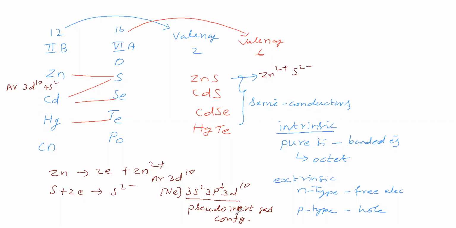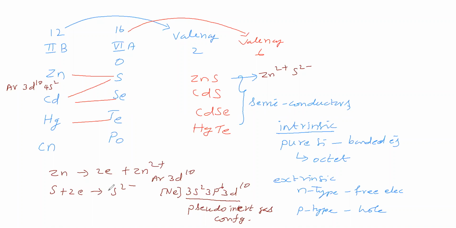That means 10 plus 6 plus 2, 18 electrons. So Zn2+ has pseudo inert gas configuration. Pseudo inert gas configuration also has some high stability, but it is less when compared to octet.